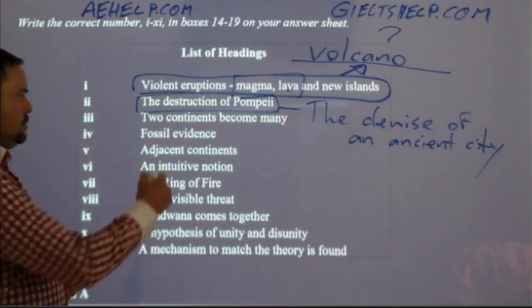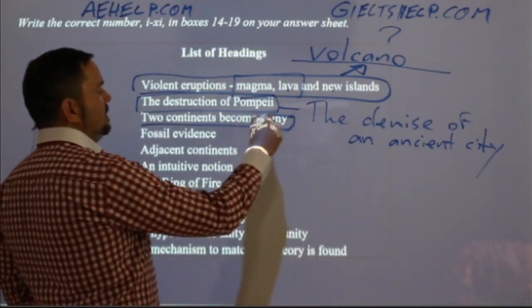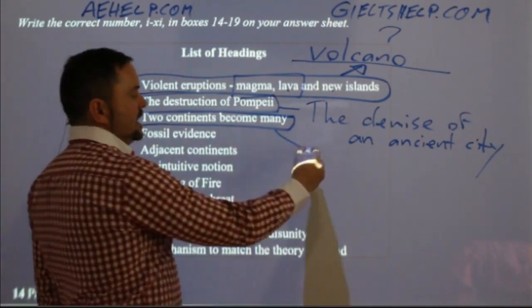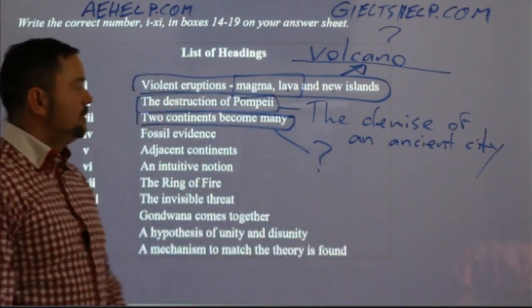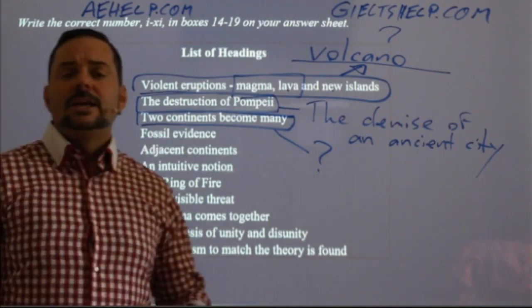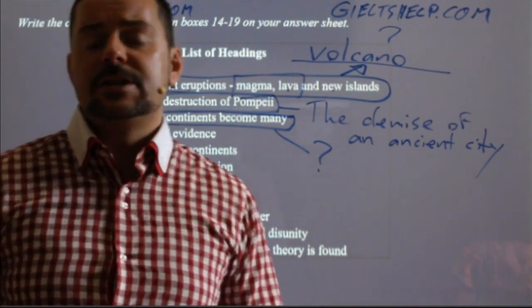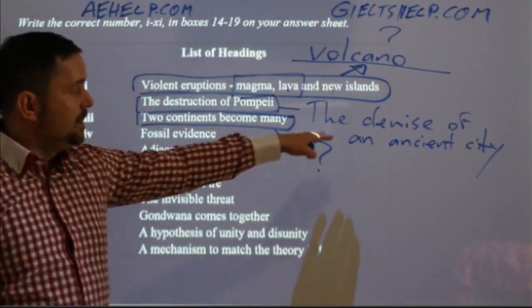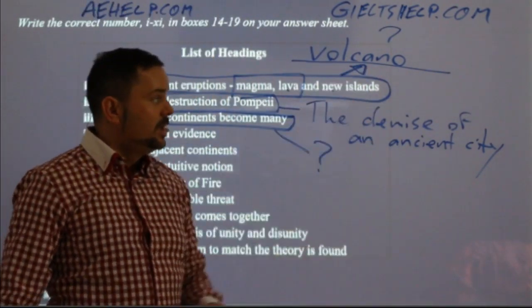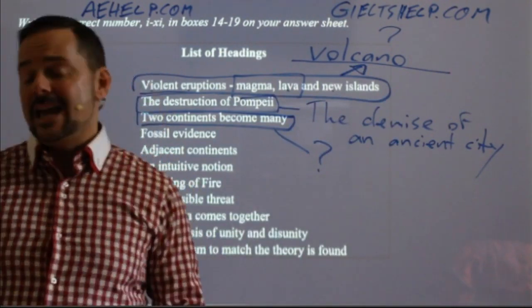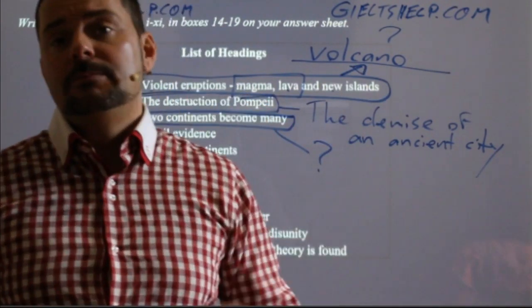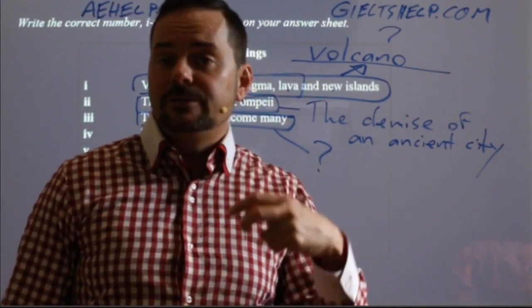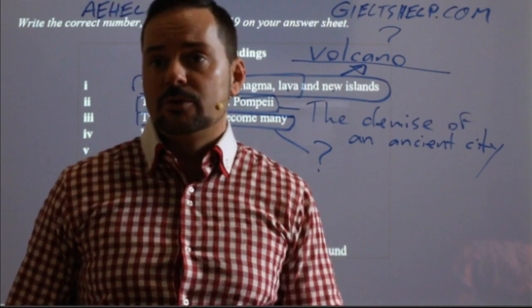Okay. Two continents become many. Okay. How can I paraphrase that? So what can I say about two continents become many? Again, when you're practicing this type of question at home, you should write it down on paper like I'm doing right now. And then in the exam, you have to do it in your head because you don't have a lot of time. But to do it quickly in your head, you have to practice at home. It helps you to learn vocabulary, okay?